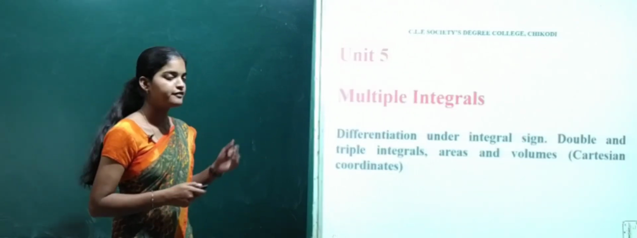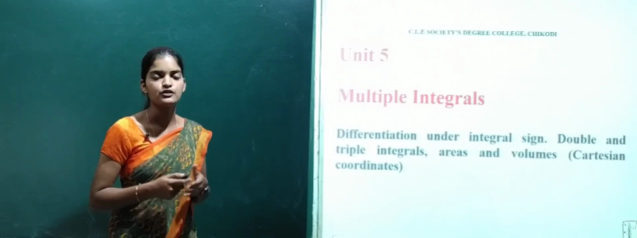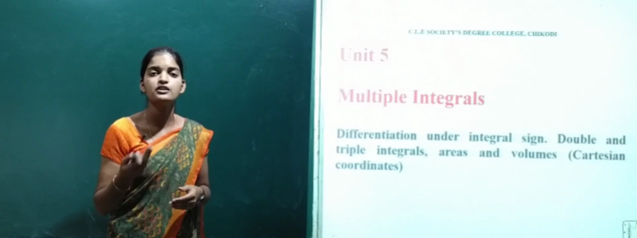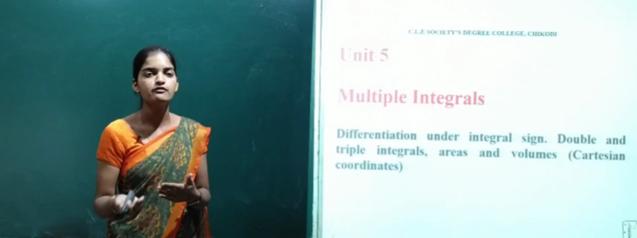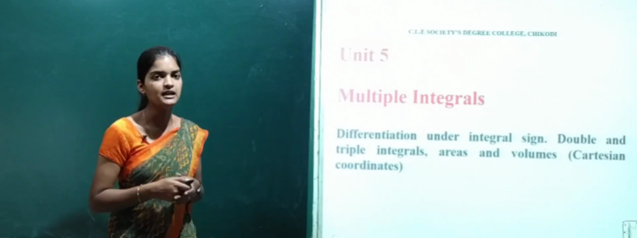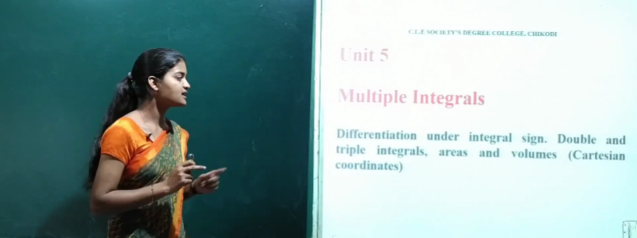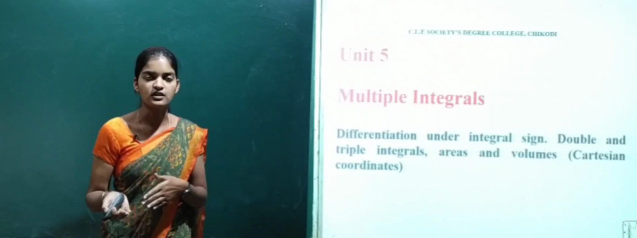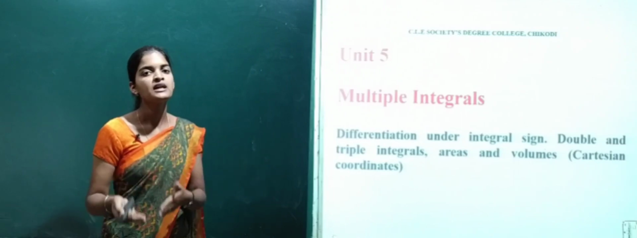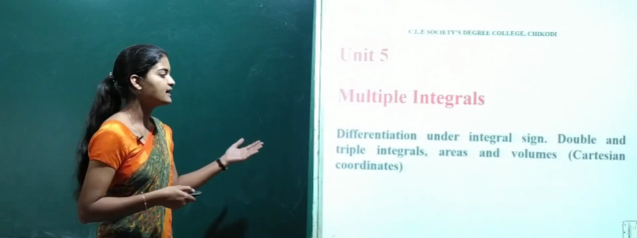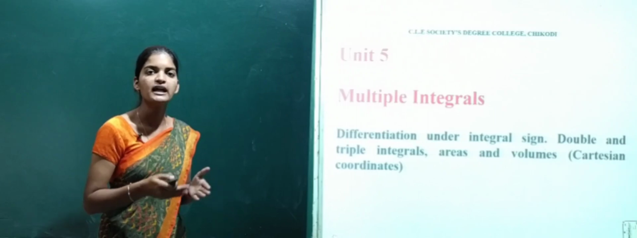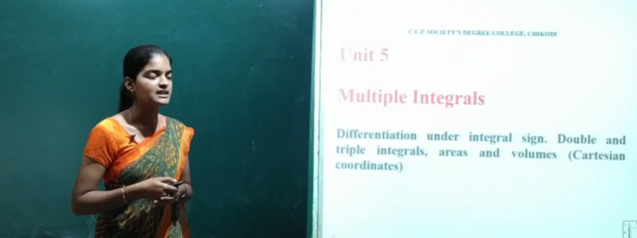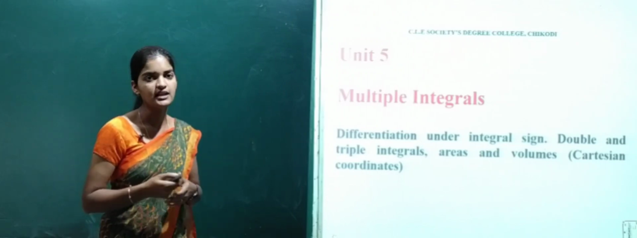Next is unit 5, that is multiple integrals. So far we are doing one integration. But if 2 or 3 integrations are given, how to do that we will study in this chapter, multiple integrals. In this, an important thing is differentiation under the integral sign. This is one theorem which is also very important, and by using this theorem we will see some examples also. Next come double and triple integrals. That is how to get an answer for double integration and for triple integration, which we will see after differentiation under the integral sign.